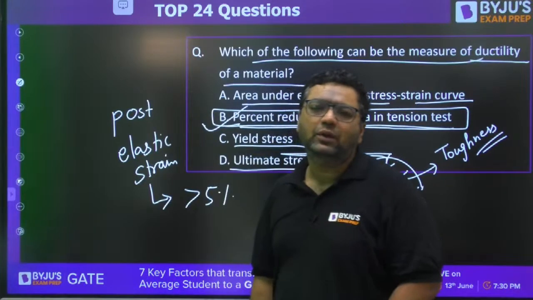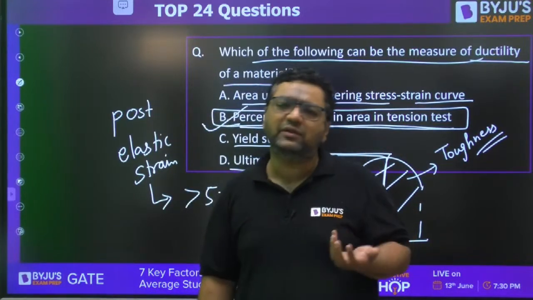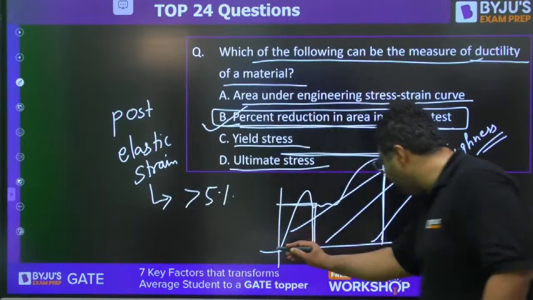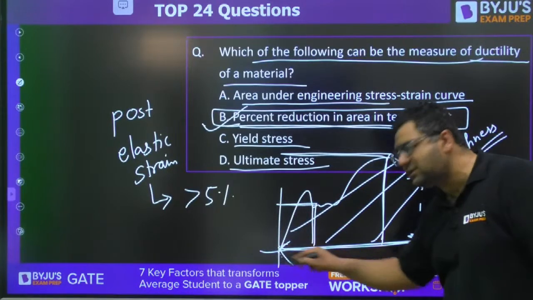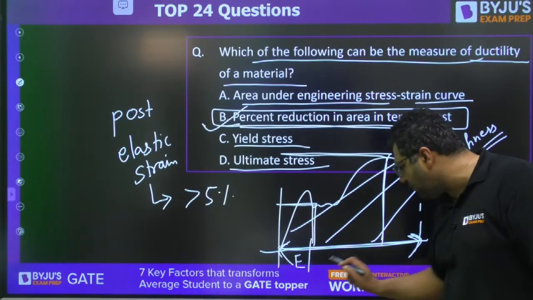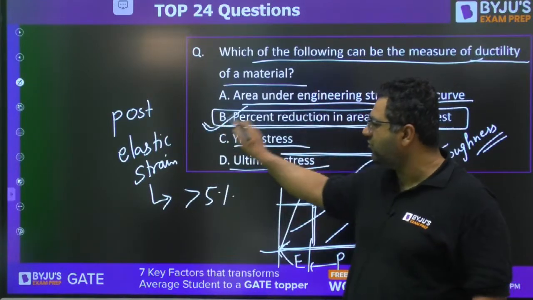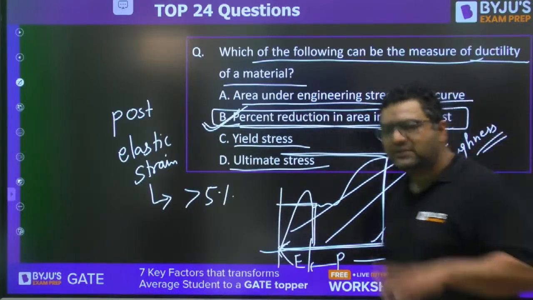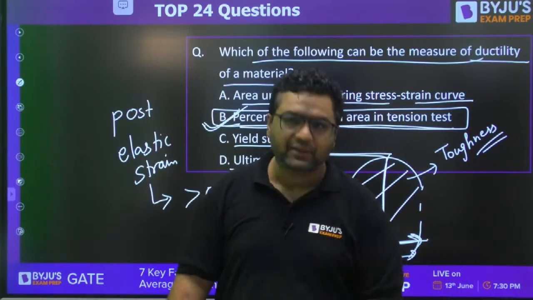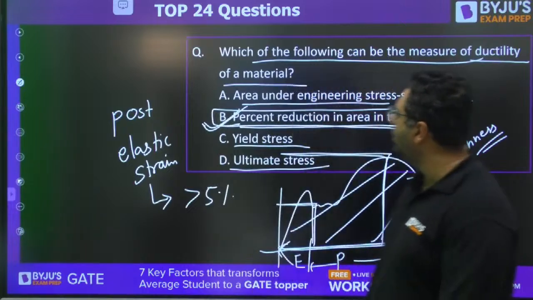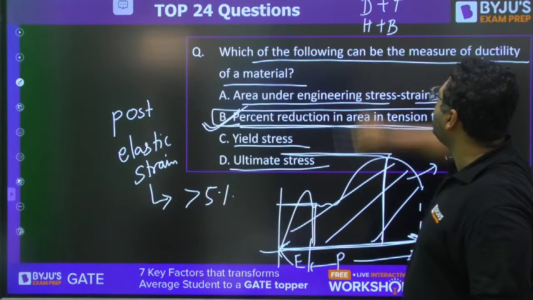But if someone asks you with which property ductility comes, then ductility always comes with toughness. Because if you have more toughness, it is possible with more horizontal distance, out of which one part is elastic and the other part is plastic. So toughness and ductility go together. But for this question, the right answer will be B, because it is more exact. Otherwise, ductility and toughness go together, hardness and brittleness go together. So always remember this. I feel this is extra knowledge for you, that ductility plus toughness go together and hardness plus brittleness go together.